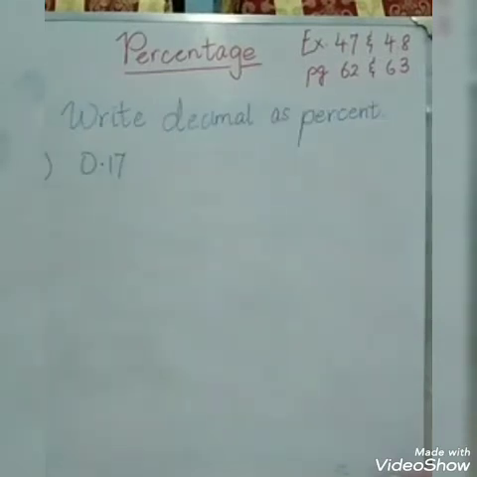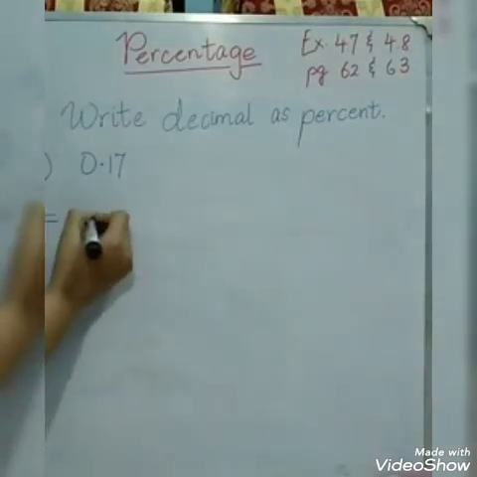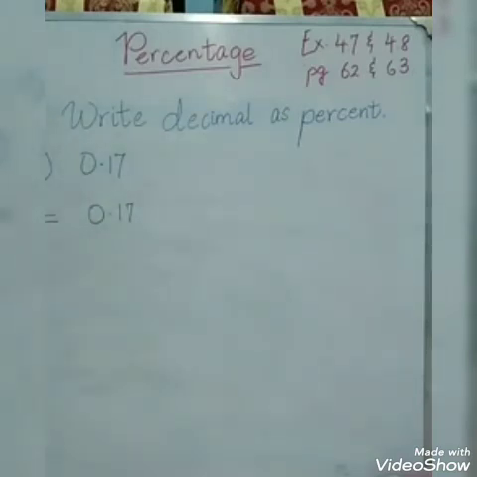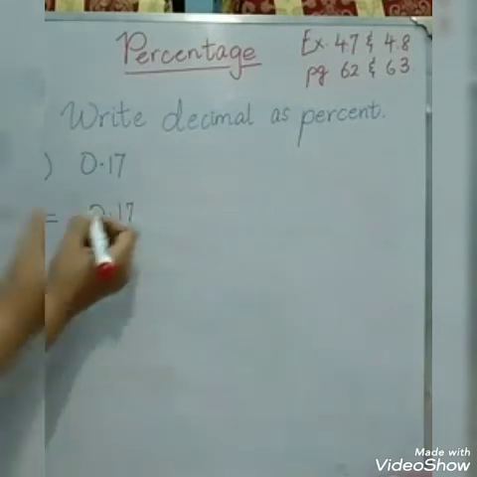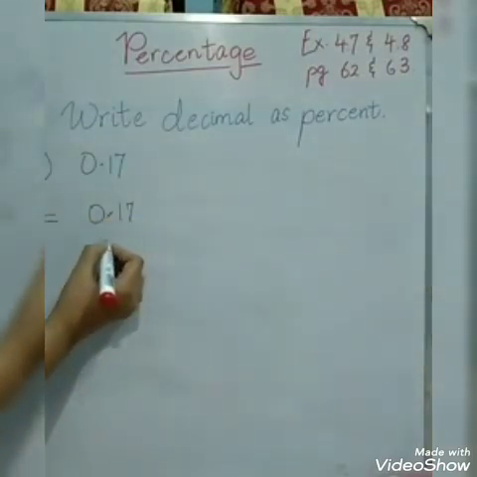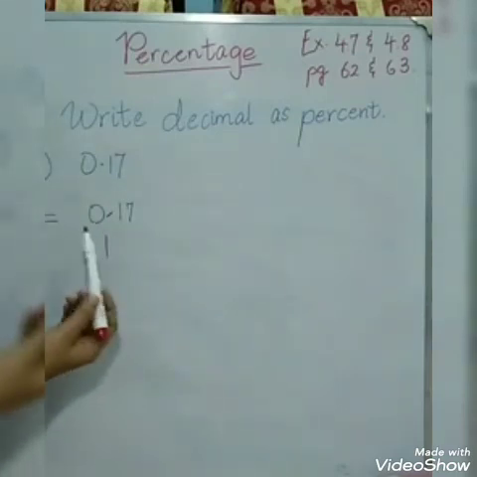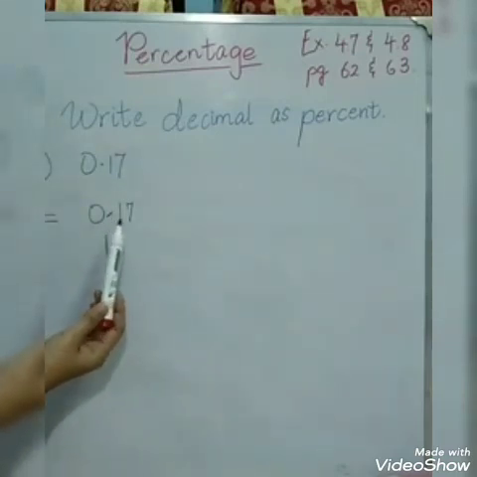Here the question says write decimal as percent. Now the question is given as a decimal fraction, 0.17. So we have to convert 0.17 into percentage. Now you know that whenever you remove a decimal, what do you get in its place in the denominator? 1, right? So when you remove the decimal, in its place in the denominator you get 1. And then you have to count the number of digits after the decimal. Here we have 1, 2.